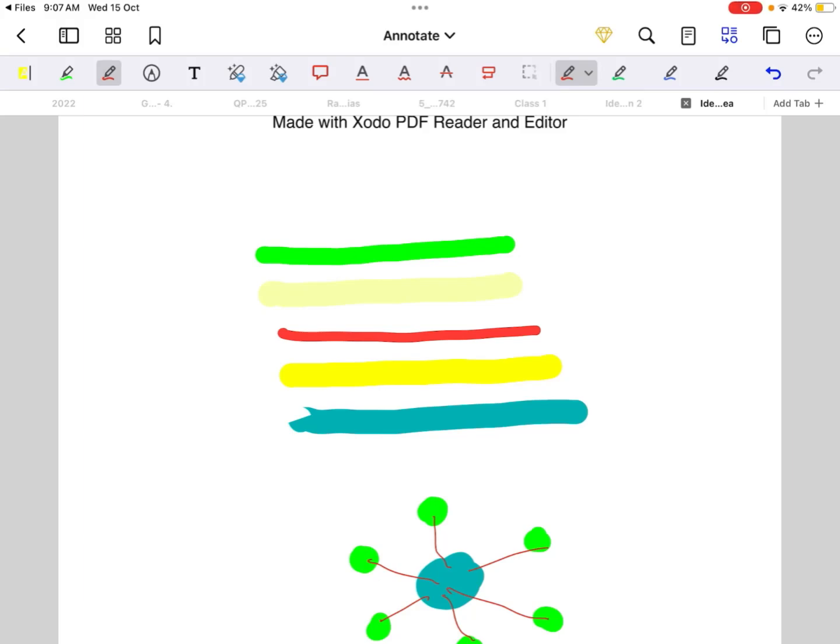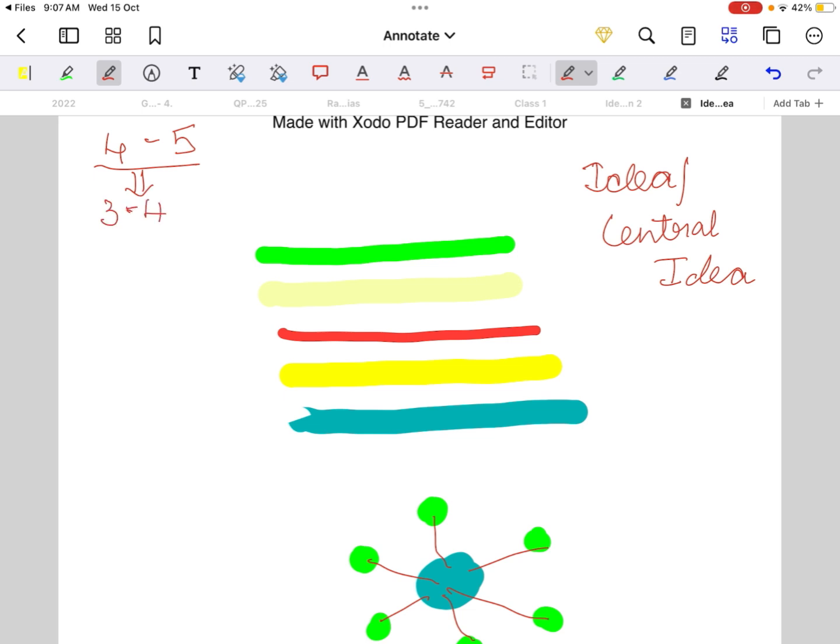Welcome to lecture 1. Today, in our first class, let's focus on two keywords. One is idea, the other one is central idea. These two are vital keywords in UPSC reading comprehensions. What does idea mean? Suppose in a passage, let's say there are 4 or 5 sentences, meaning 4 or 5 statements. In these 4 or 5 statements, we can see at least 3 to 4 different ideas being talked about.